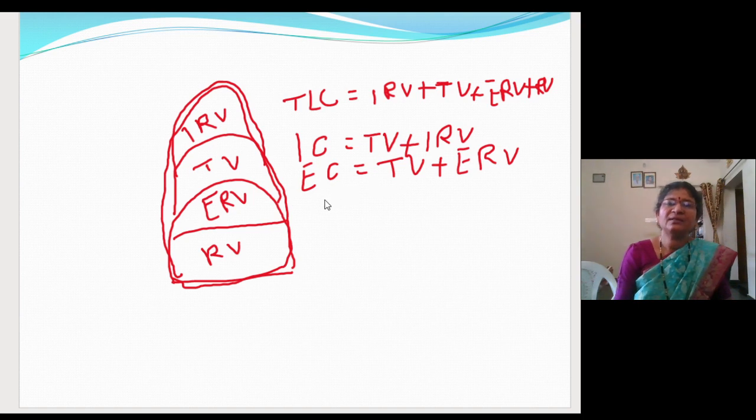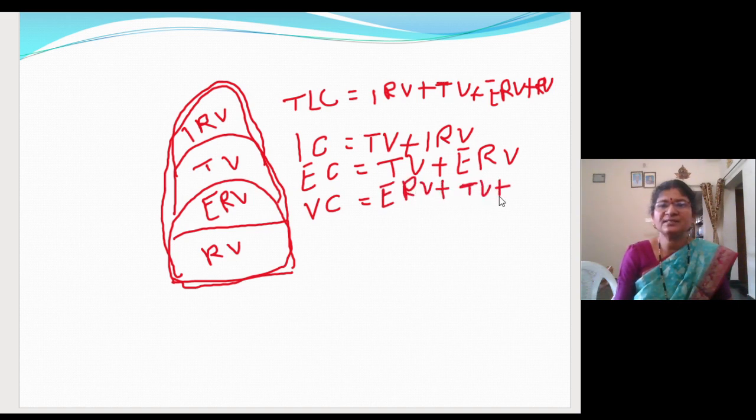And what is vital capacity? It is after forceful inspiration, how much air you give out, or in the opposite, after forceful expiration, how much air you can take in. So this includes expiratory reserve volume plus tidal volume plus inspiratory reserve volume, that is the VC.